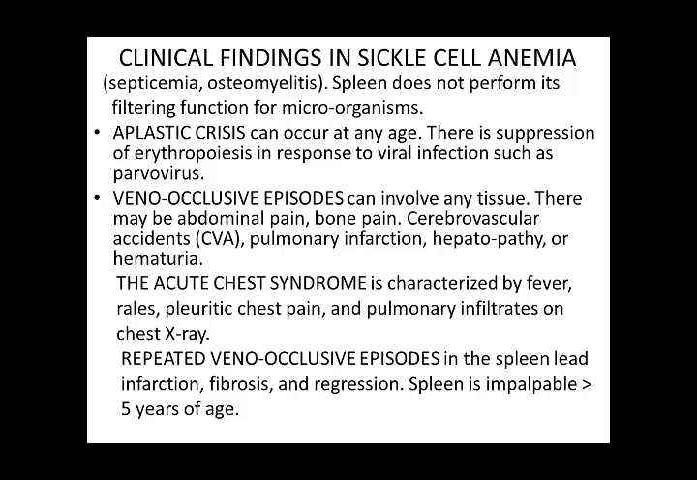Veno-occlusive episodes can involve any tissue. There may be abdominal pain, bone pain, cerebrovascular accidents, pulmonary infarction, hepatopathy, and hematuria due to veno-occlusion by the sickle cell. Acute chest syndrome is characterized by fever, pleuritic chest pain, and pulmonary infiltrates on the chest X-ray. Repeated veno-occlusive episodes in the spleen lead to infarction, fibrosis, and regression, and the spleen is impalpable after 5 years of age.